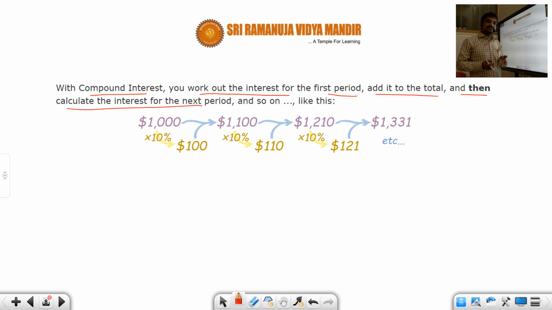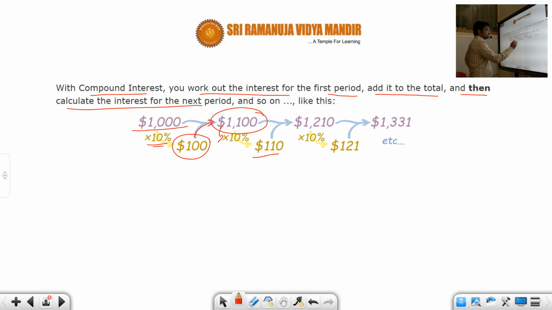Suppose you have borrowed $1,000 at 10% interest. If you add this up, you have a loan of $1,100, and then again 10% on this would be $110. So it would become $1,210 and then $1,331 and so on. So this process keeps continuing. It grows faster and faster in this way.